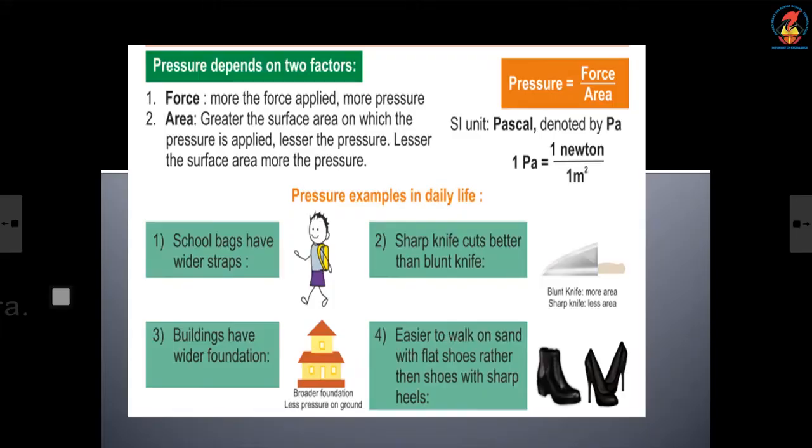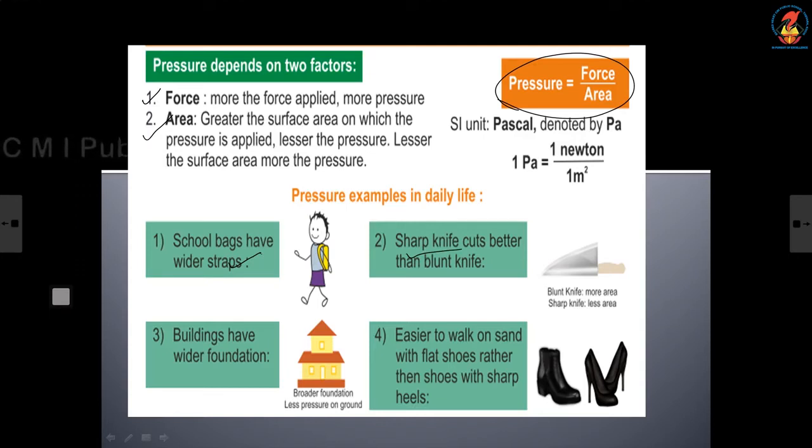Pressure depends on two factors that I also told you, force and area. Then the equation: pressure equals force by area. Now we need to derive the unit of pressure. Examples in daily life: school bags are provided with wider straps, a sharp knife cuts better than a blunt knife.